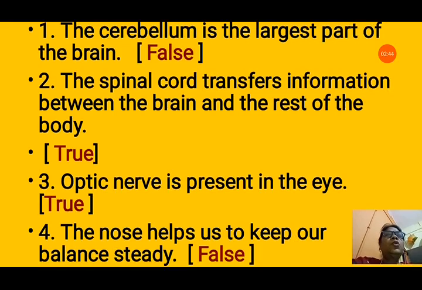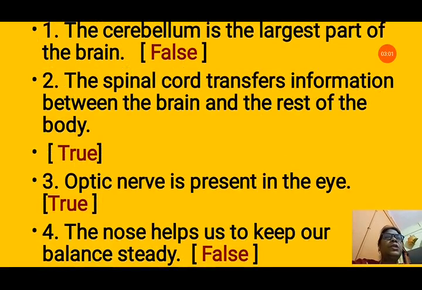Question number 2. The spinal cord transfers information between the brain and the rest of the body. Yes, it is true. The spinal cord transports the messages, information to the brain. Now next, third number, optic nerves is present in the eyes. Yes, optic nerves are present in the eyes that give senses of seeing to the brain. So it is true. 4 number, the nose helps us to keep our balance steady. No, it is false. Ear keeps our balance. So it is false. We will write here false.